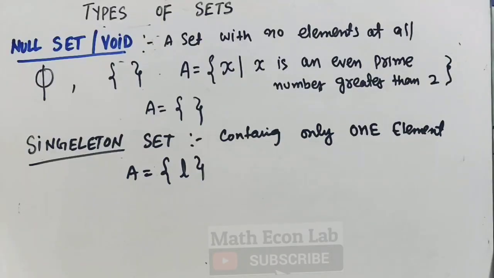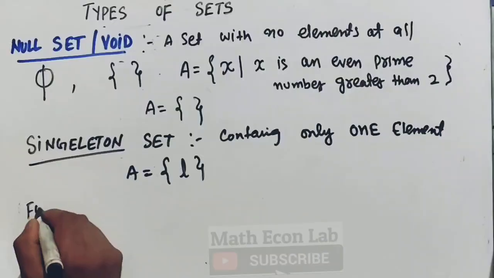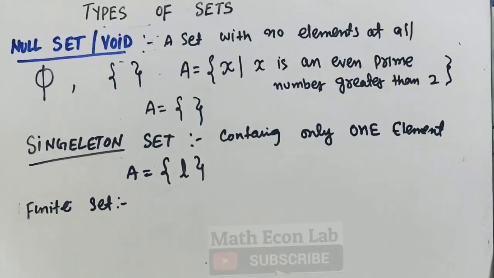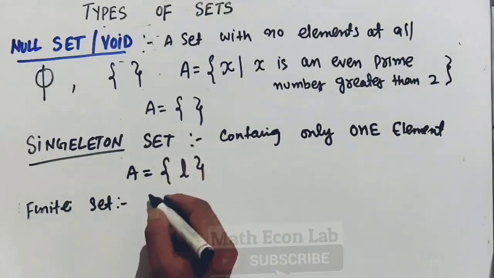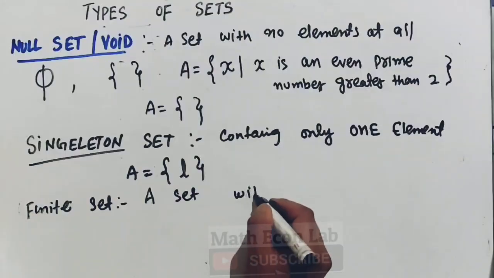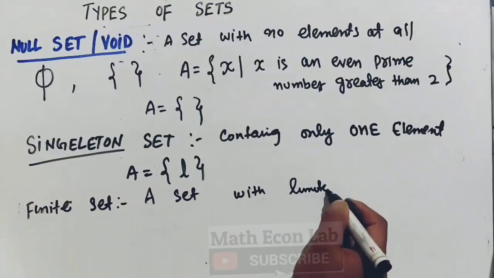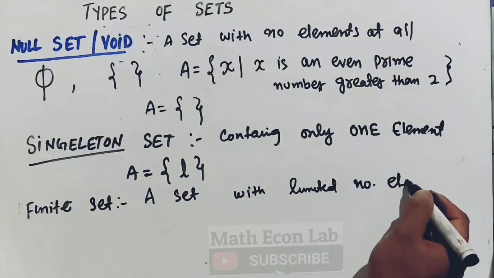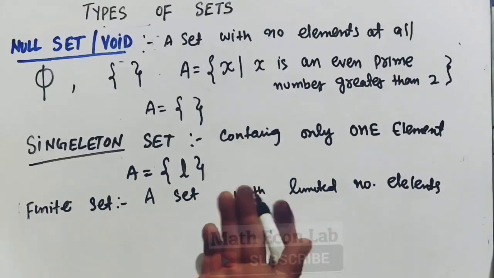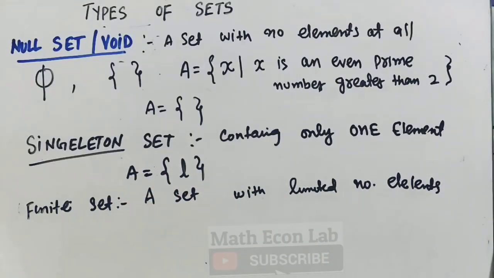Then we have another type of set, what we call the finite set. A set with a limited or countable number of elements is called a finite set.